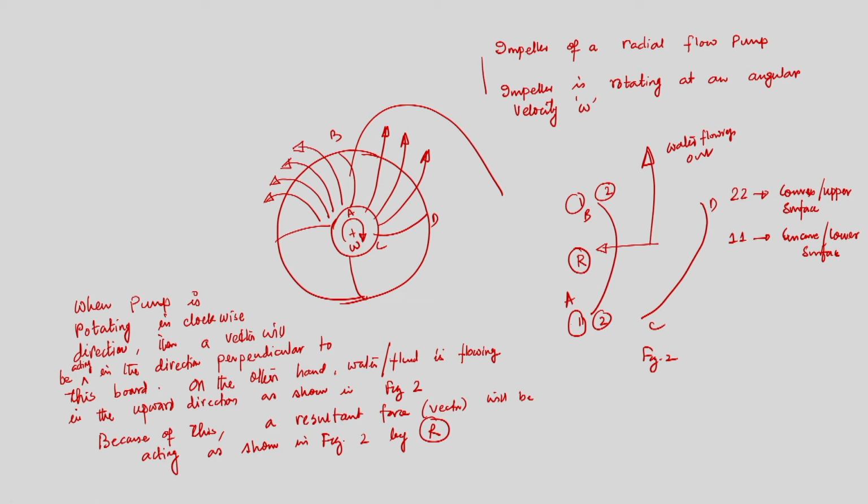We have discussed in the previous lecture the non-uniform velocity distribution, and we have seen that velocity at the upper side will always be lesser because of the higher pressure. Blades do work on the fluid by exerting an impelling force on it, because of which pressure at the upper side of the blade will always be higher than the lower side.